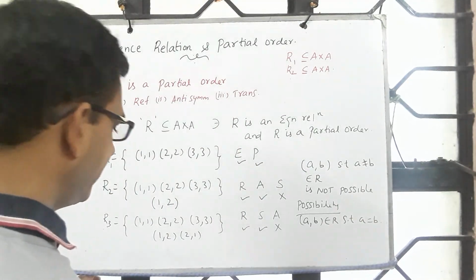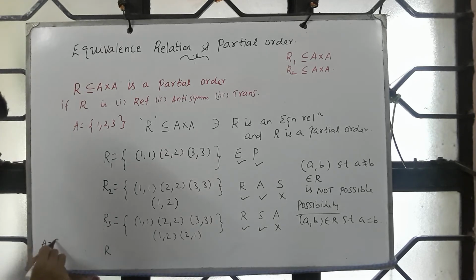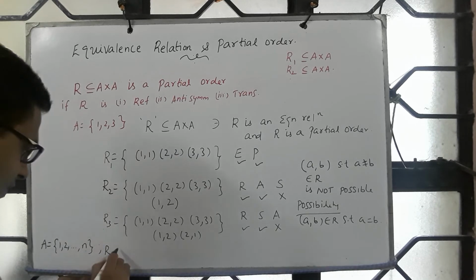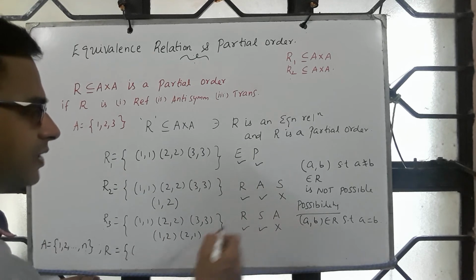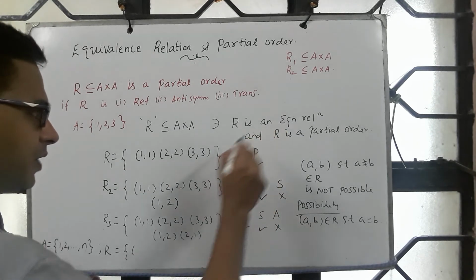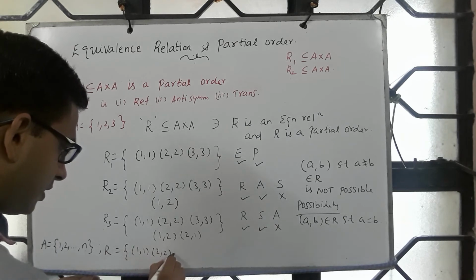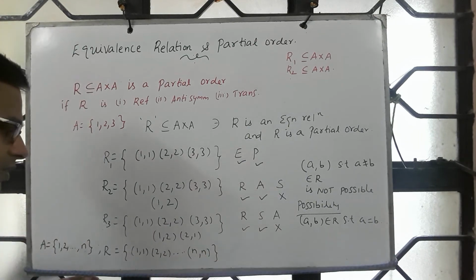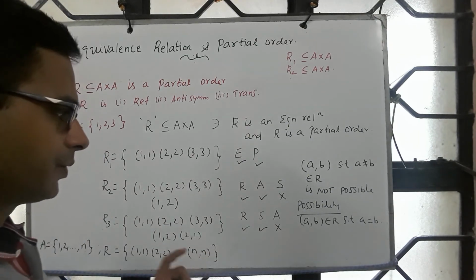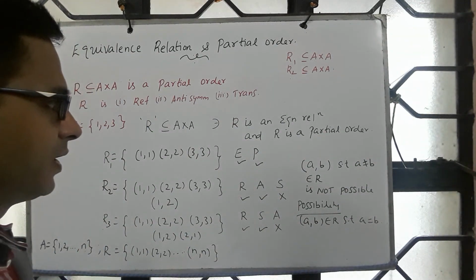Which means, in general, you are given a set of size n, the only relation which is reflexive, symmetric, antisymmetric, and transitive, in particular the one that satisfies equivalence relation as well as a partial order, is this relation {(1,1), (2,2), and so on up to (n,n)}. And there are no other relations that satisfy these two.